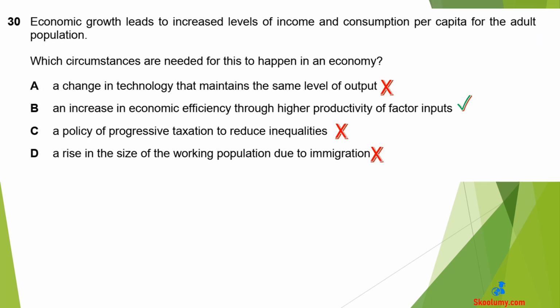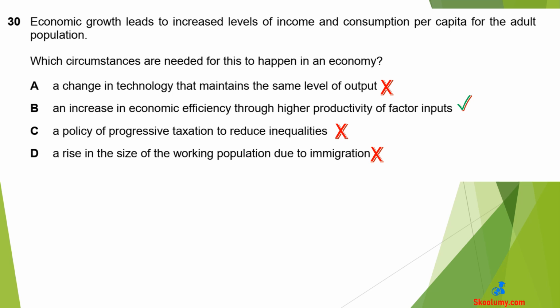Question 30. Economic growth leads to increased levels of income and consumption per capita for the adult population. Which circumstances are needed for this to happen in an economy? B is the answer. An increase in economic efficiency through higher productivity of factor inputs. The income per capita for the adult population is income divided by the adult population. It is the average income for adults. Consumption per capita for adults is consumption divided by the adult population. It is the average consumption of adults.